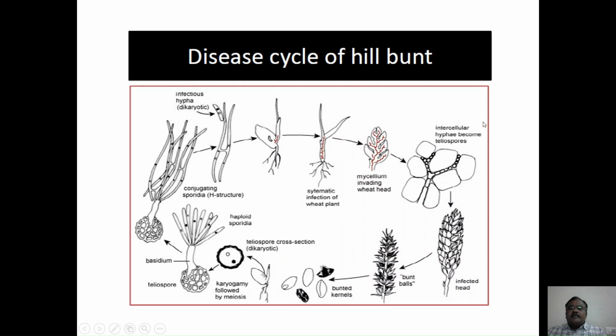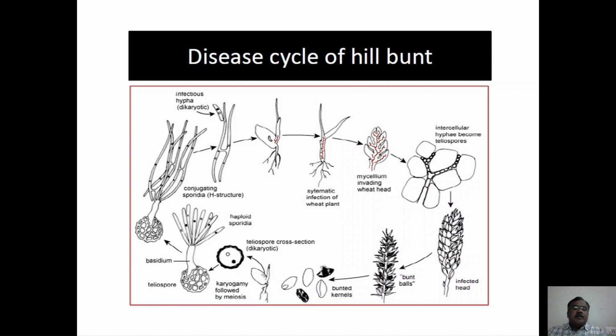In the life cycle of the hill bunt, the spores fall on the florets, invade the florets and enter the wheat earheads, germinate and establish intracellularly and affect the individual florets, which are converted into bunt balls. These bunt balls are released into the environment and produce the teliospores, which are dikaryotic in nature.